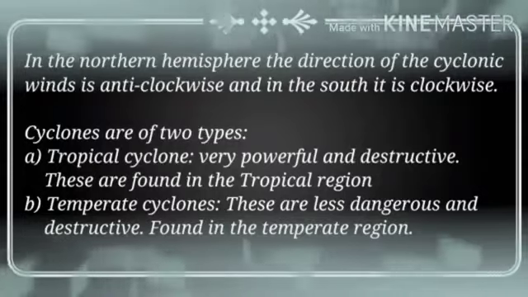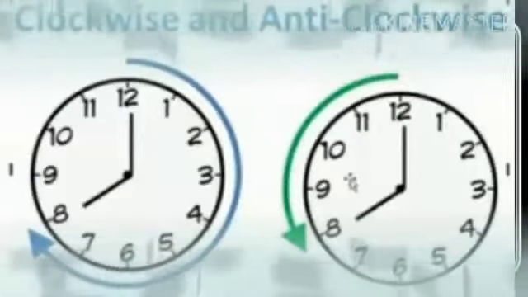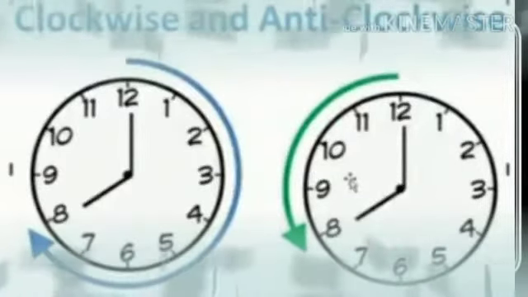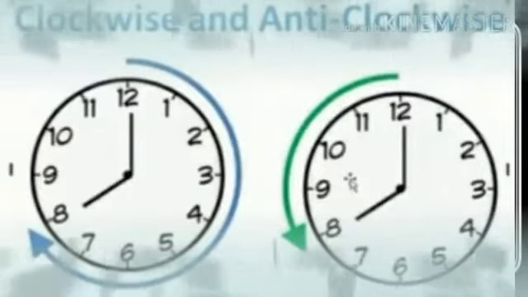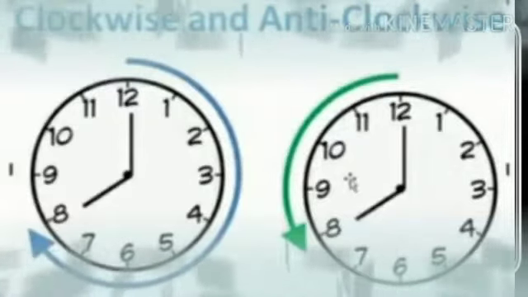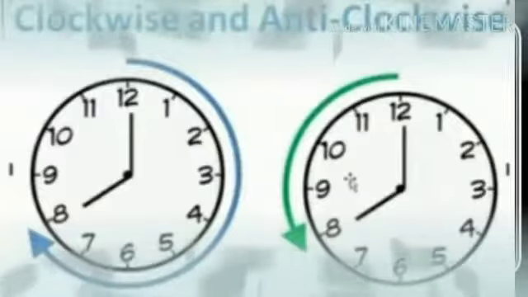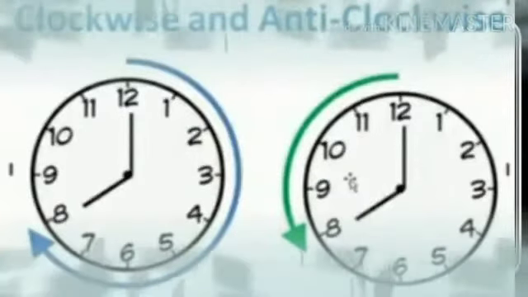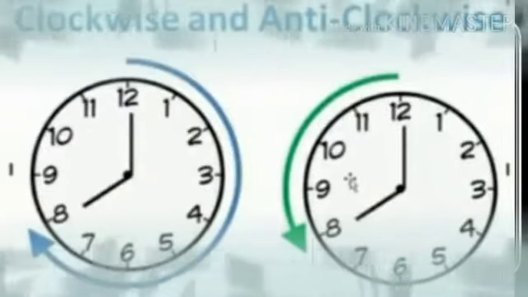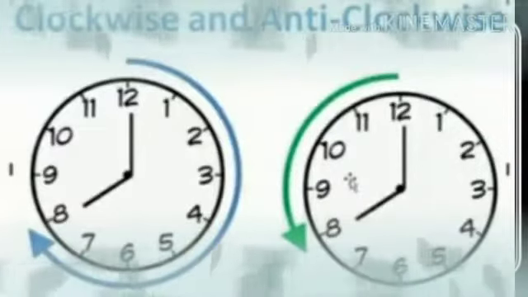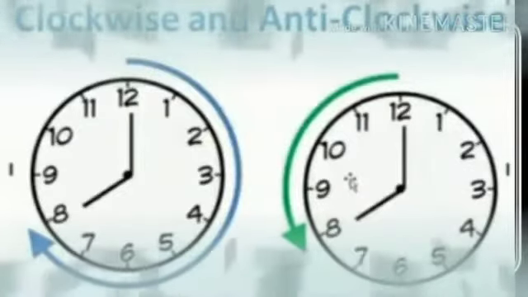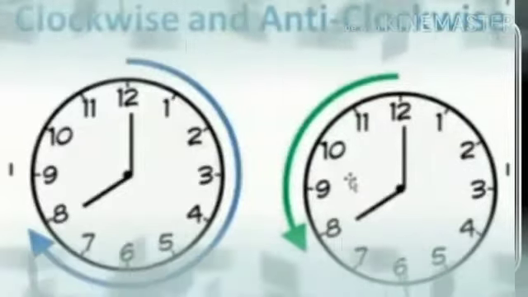See, here in this picture, look at this. The hands in the clock, if they rotate from 12, 1, 2, 3, 4, like this, the movement is called clockwise movement, because usually the clock hands rotate in this direction. That's why it is called clockwise movement. And if the hands rotate from 12, 11, 10, 9, 8, 7, like this in the reverse direction, then it is called anti-clockwise movement. Now, do you have an idea about clockwise and anti-clockwise movement?